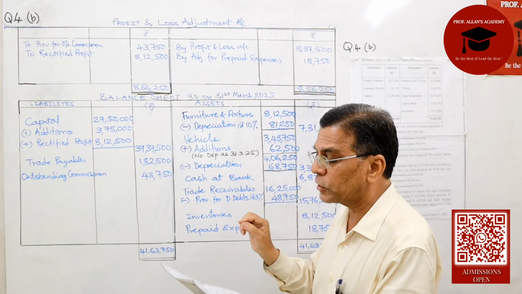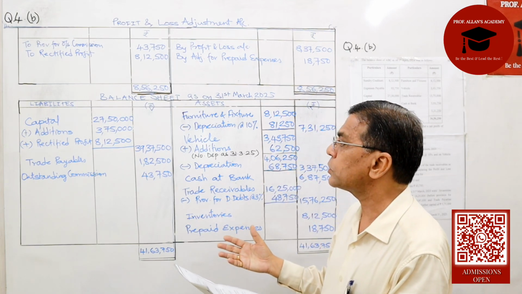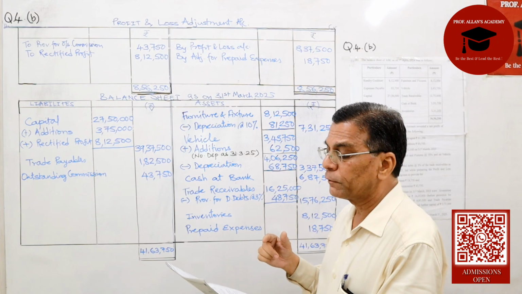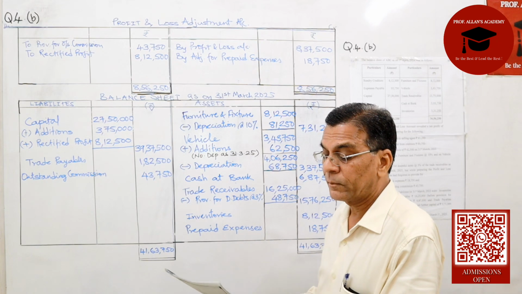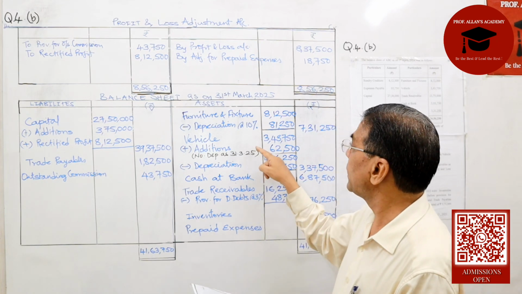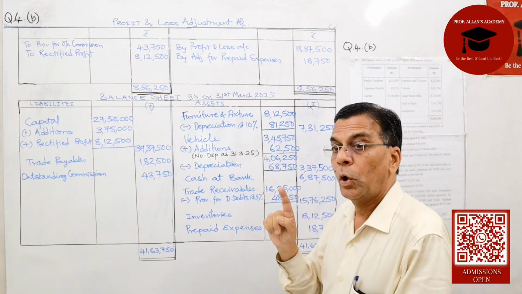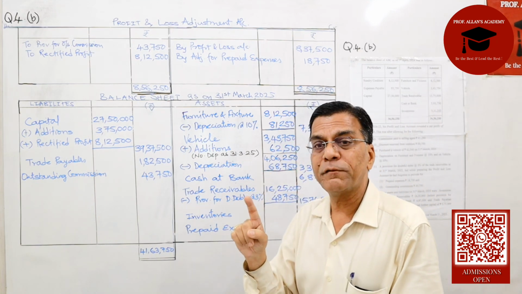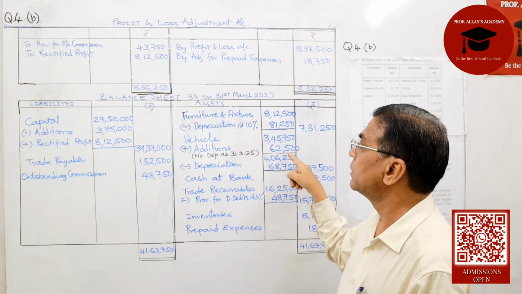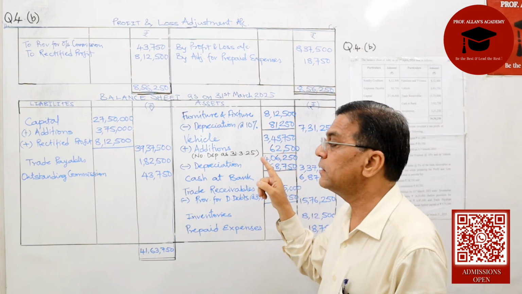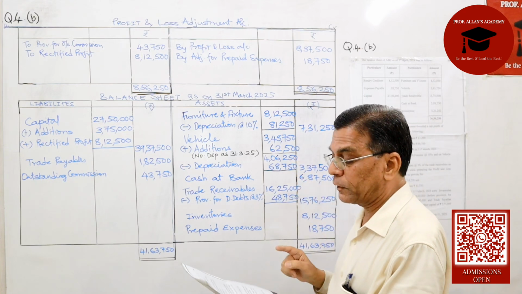Now what else? They said these adjustments were made. Commission paid to selling agent 81,250, already reflected in the profit and loss. Discount received from creditors has also already been reflected in the profit and loss. Purchase of vehicle will get added to the vehicle account. But mind you, when is this vehicle added? On the 31st of March, the year end. Therefore, there will be no depreciation on this asset which is added at the year end. So my vehicles work out to 4,06,250.